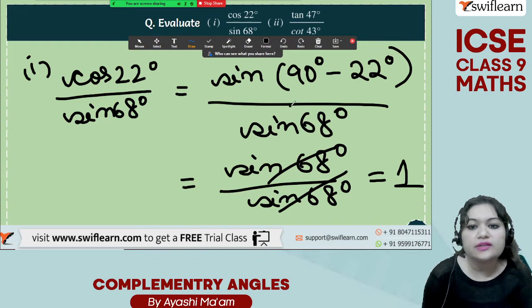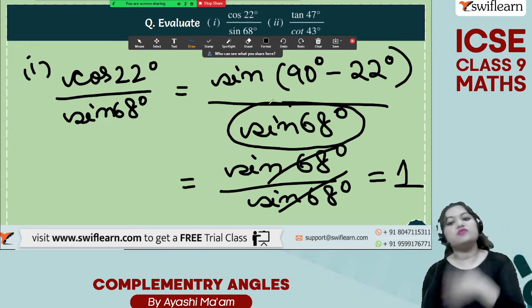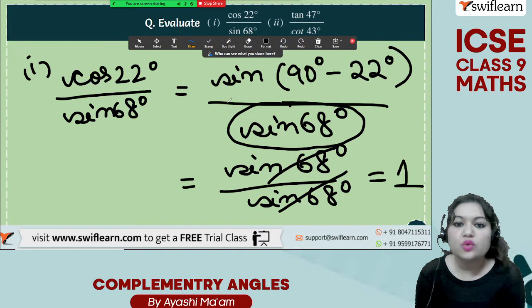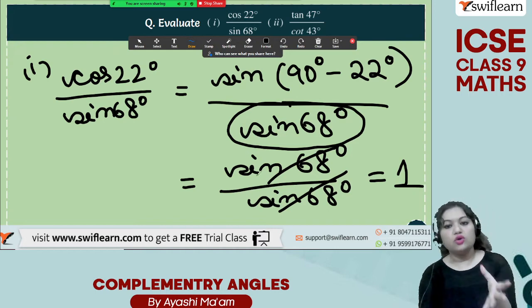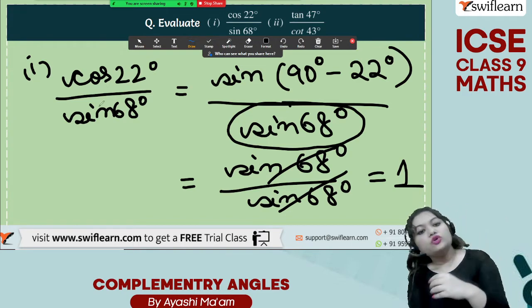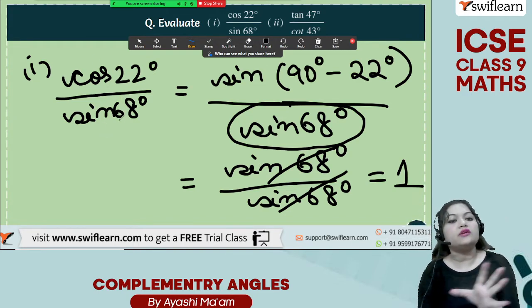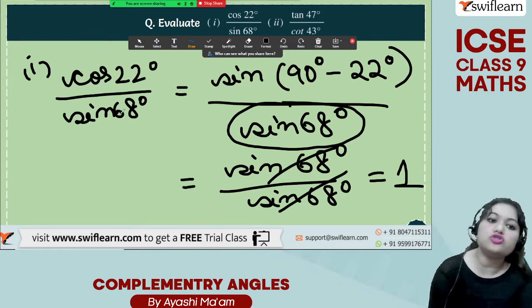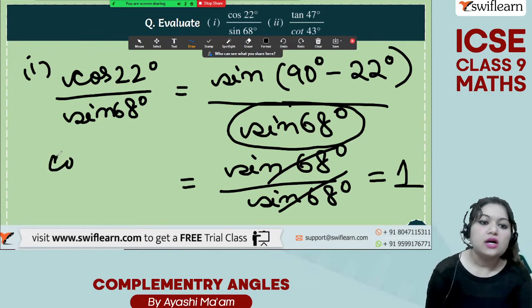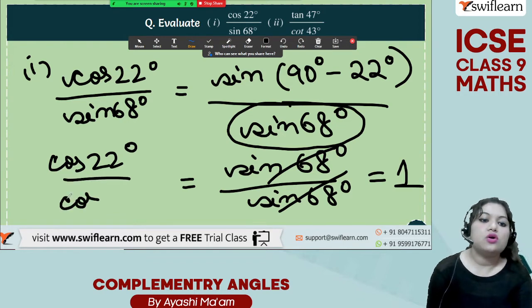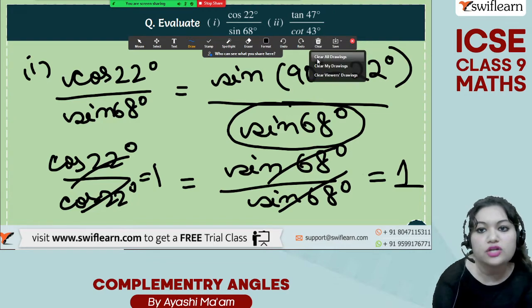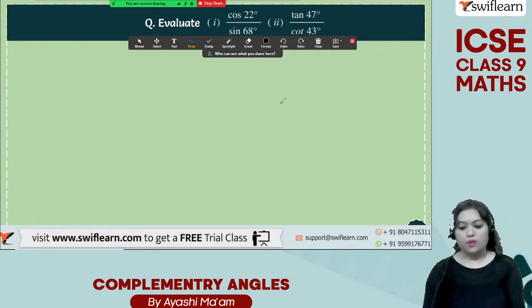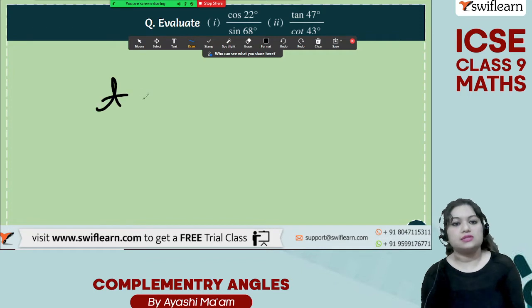Why I didn't convert this sine into cos? Because you will be stuck in the loop then, right? So we want to make it 1. So we want to make the numerator and denominator into sine only. If you want to make this sine into cos, then keep the numerator as cos and make the denominator as cos. That also you can get. In that case, you will get cos 22 degrees by cos 22 degrees. Again, you will get the answer as 1 only. Okay, that is according to your choice. But don't convert both of them into opposite ratios. Then you will be stuck in the loop.